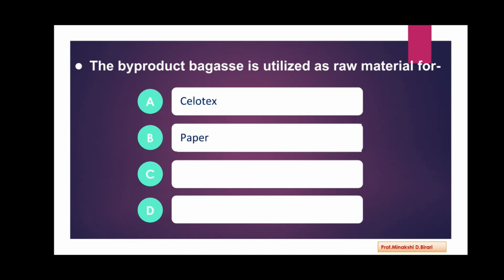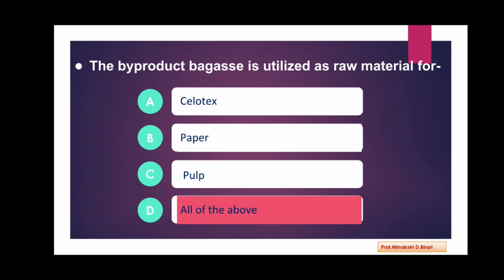Next question. The byproduct bagasse is utilized as raw material for cellotex, paper, pulp, all of the above. The byproduct which is obtained from sugar industry, bagasse, is utilized as a raw material for cellotex, paper and pulp.